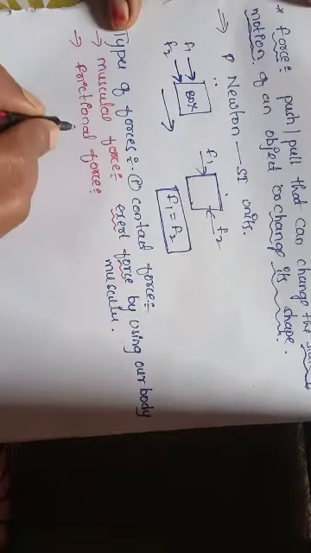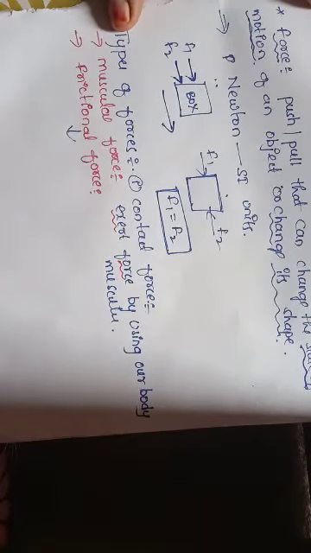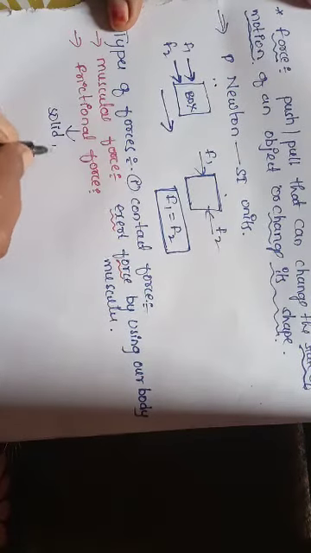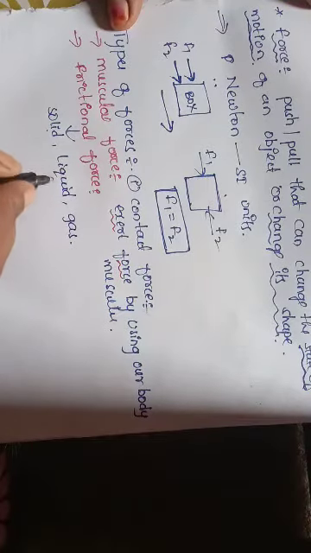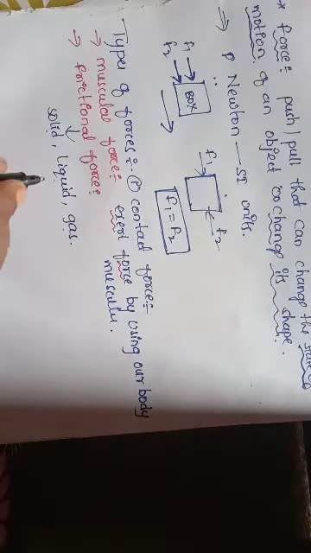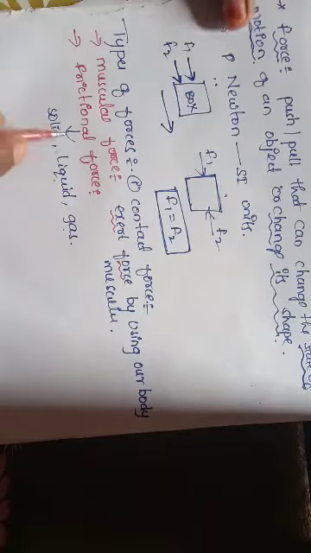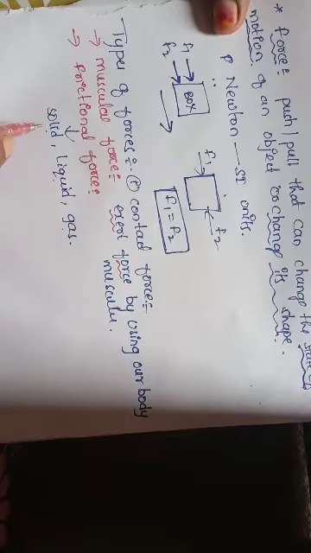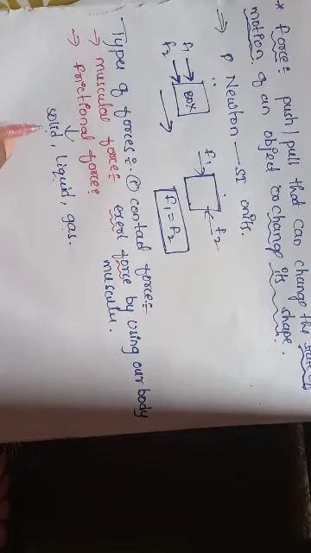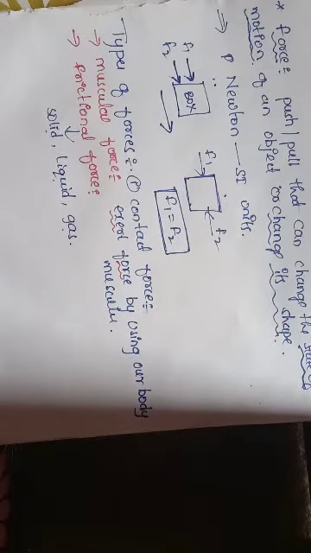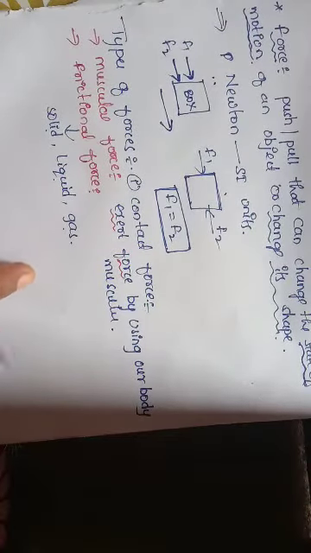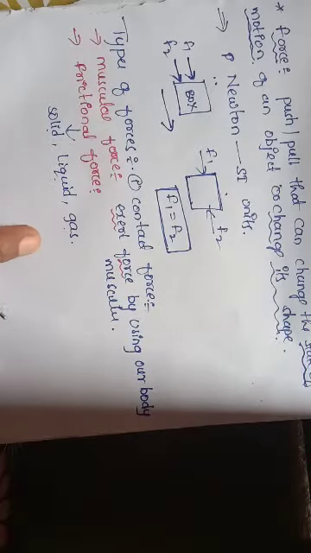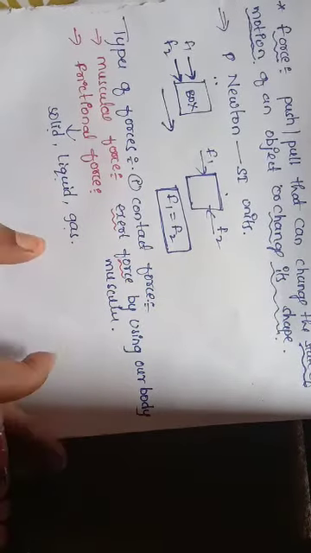Frictional force. Matter exists in three states, right? Solid, liquid and gas. In all these three states there exists a frictional force. We already discussed friction between solids, right? If two objects are placed one above the other and there is no friction, those two objects will not stay on each other. If we place a book on the table, is the book said to be in motion or at rest? It's said to be at rest. So the book is not moving.